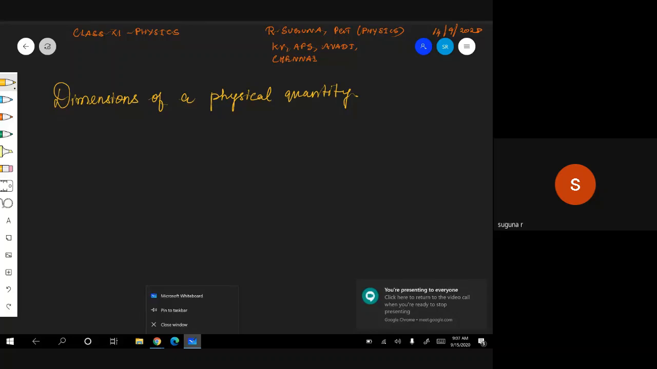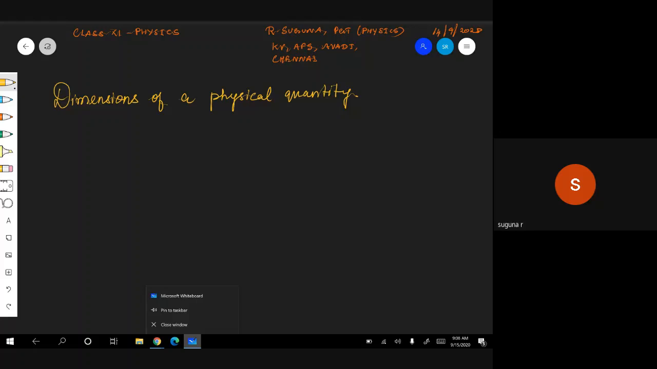Important topic. This is not only for 12th standard, everywhere dimensions and physics are very inseparable. Every field you will have to apply it. Dimensions of a physical quantity is a very important topic. That's all I can say.